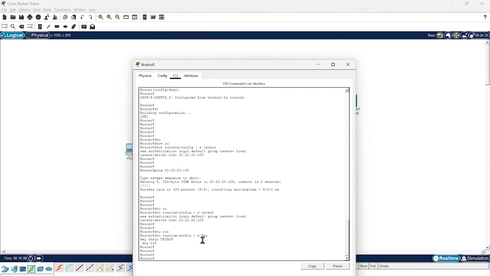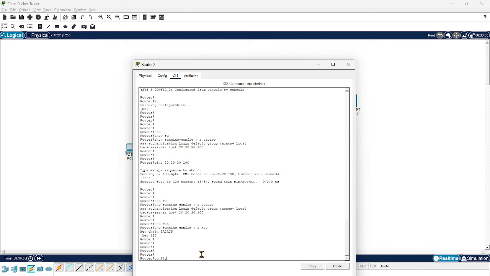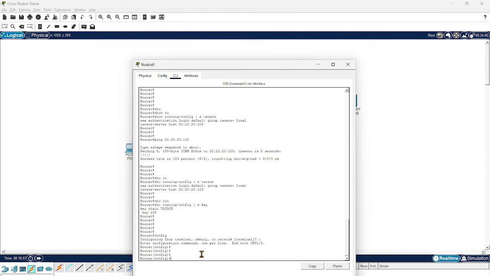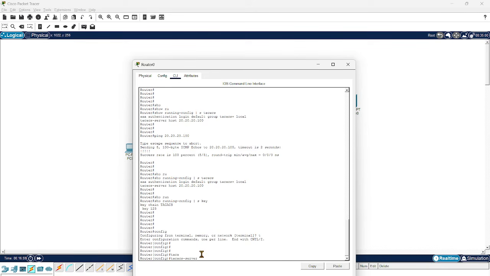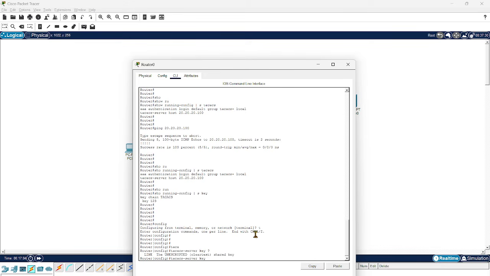Just a minute. Config terminal, tacacs server key, unencrypted clear text key.